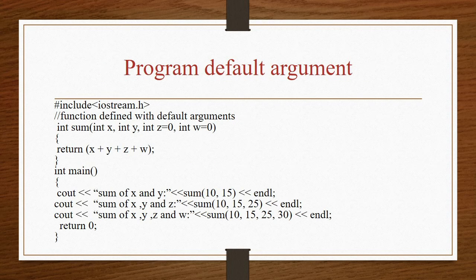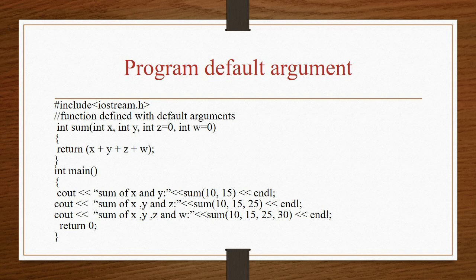A sample program for default argument. For this, first I have included the header file, and next the function is defined with the default arguments, that is sum(int x, int y, int z = 0, int w = 0). In this function definition, I have initialized the default arguments from right to left. And after initializing this, I have included a return statement adding all the arguments. Now the main function is included.